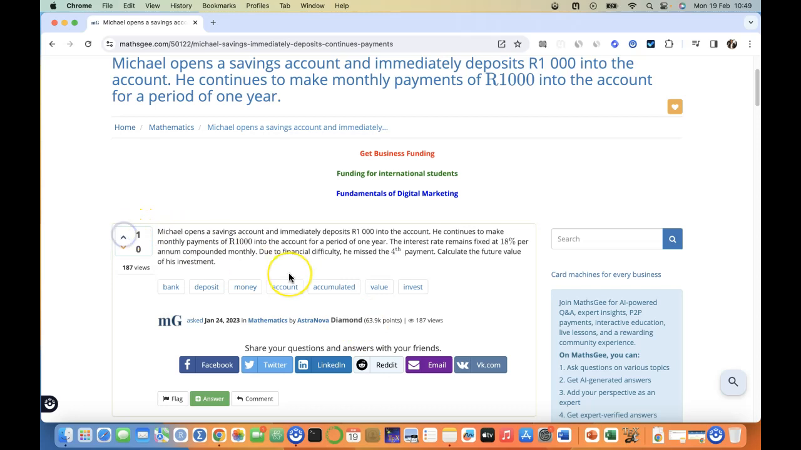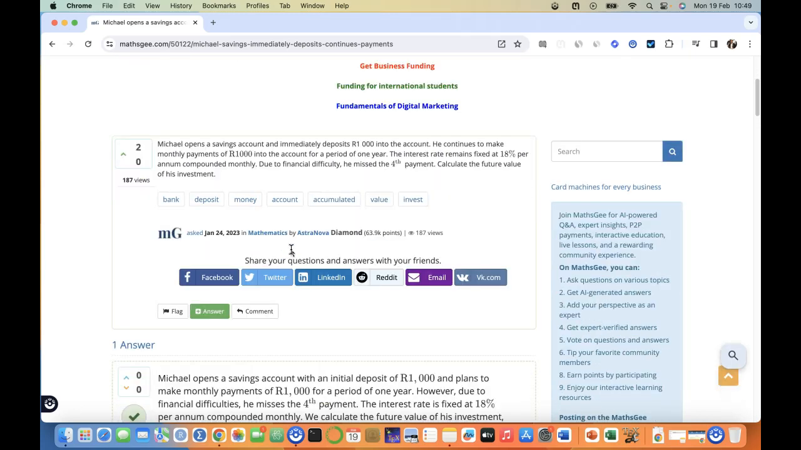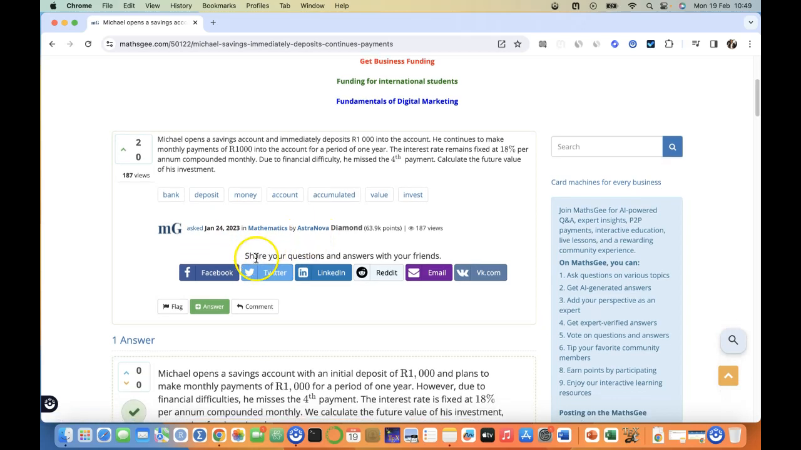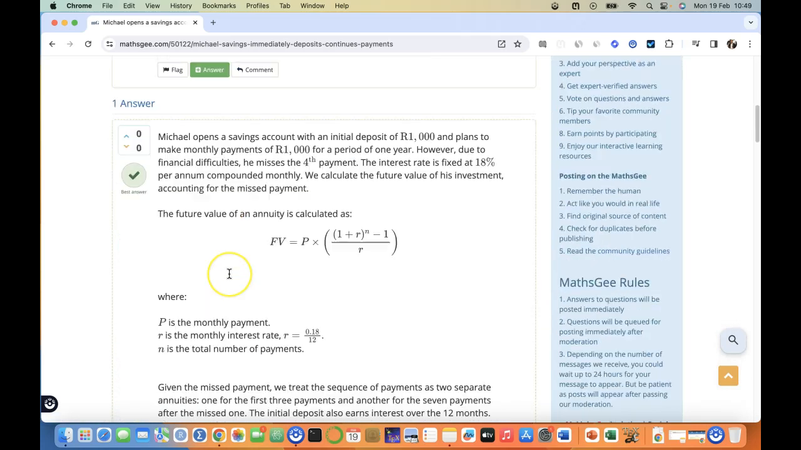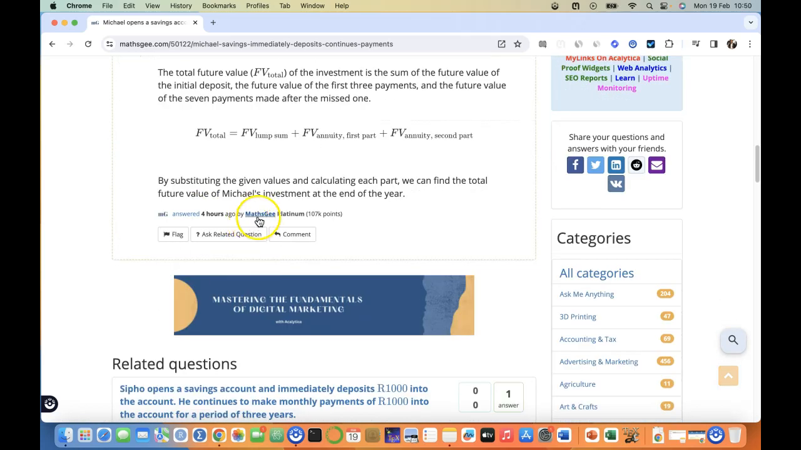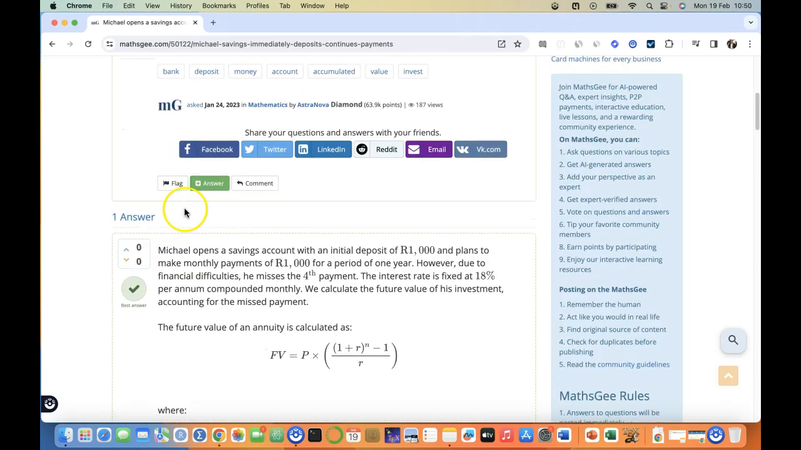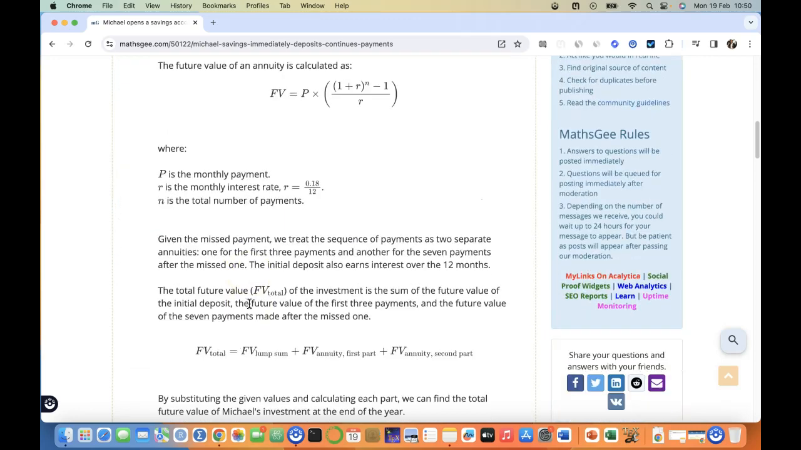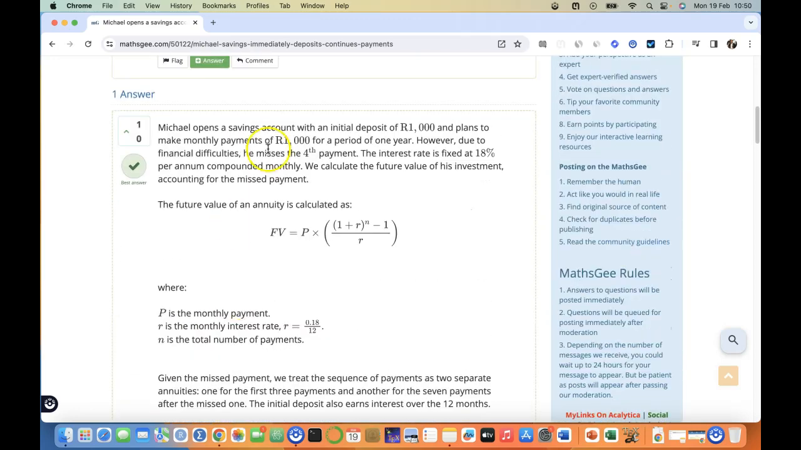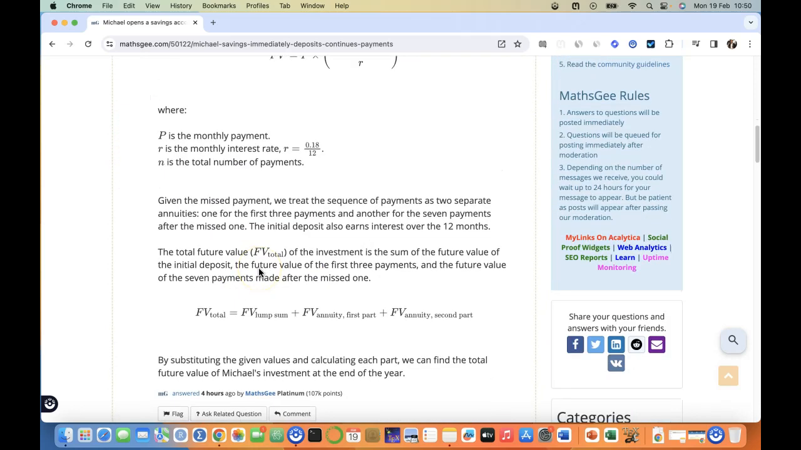So I'm going to give a vote of thanks, say, "Oh, I love the question. This is a good question," right? And this was asked by Astronova, whoever that is. And then I see an answer here, and it was answered by MathsGee. Hey, I love MathsGee's answer, so I'm gonna vote and say thank you. And if you are the one who asked the question, you can actually vote for best answer.